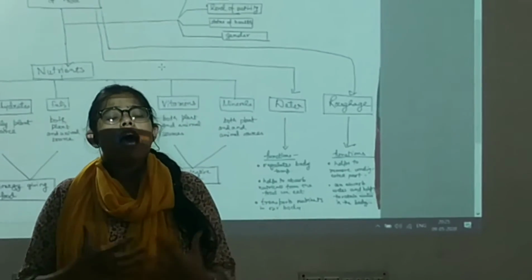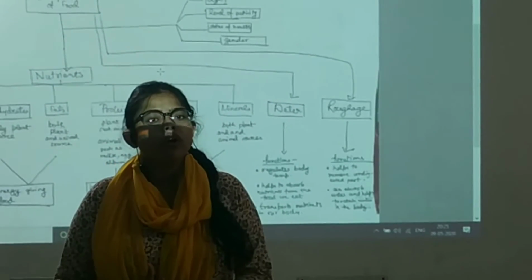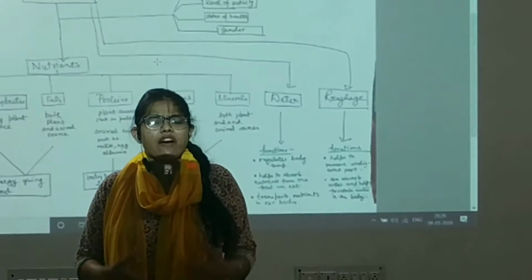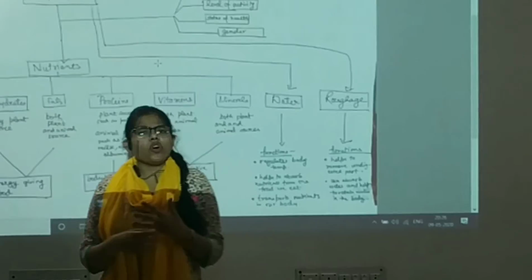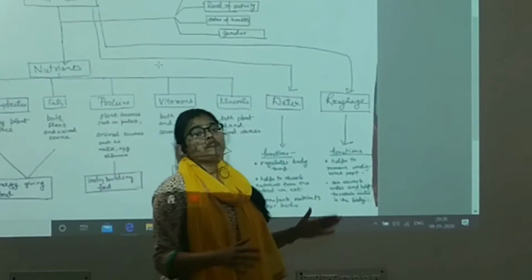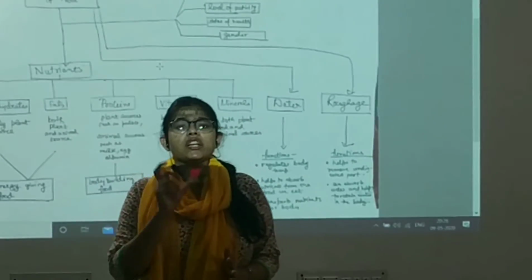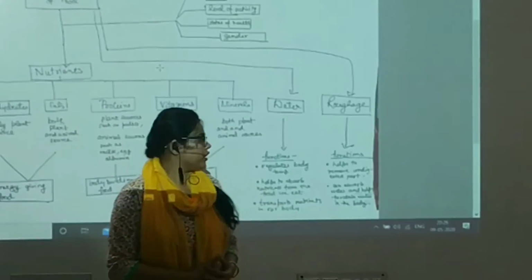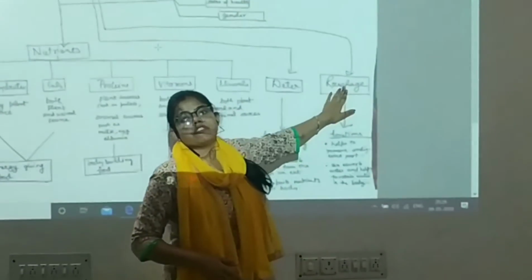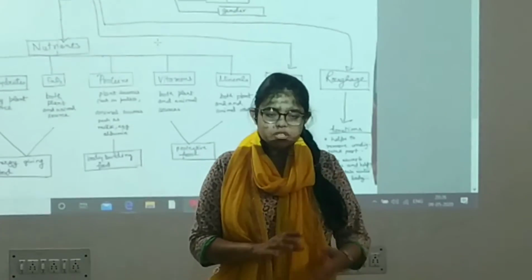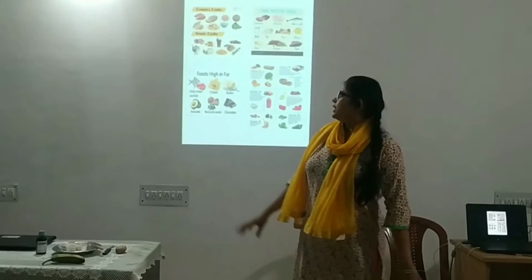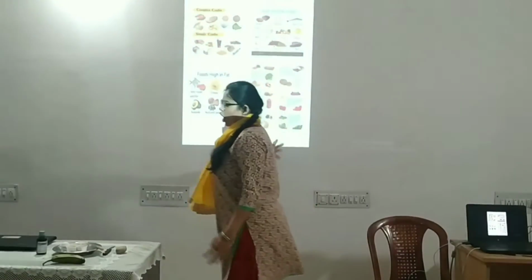Then we will feel dehydrated. Our body will lose its energy. We won't be able to function. So for the retention of water, to hold that water in our body, we need to have roughage in our diet. Now I have some pictures here of roughage.